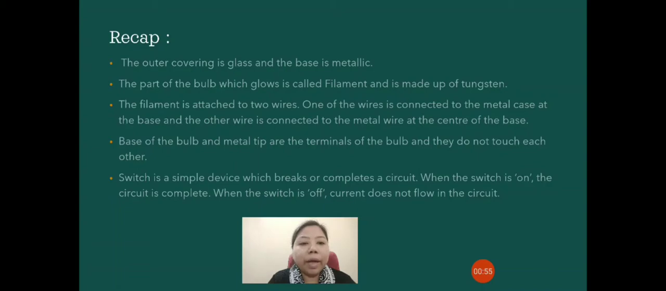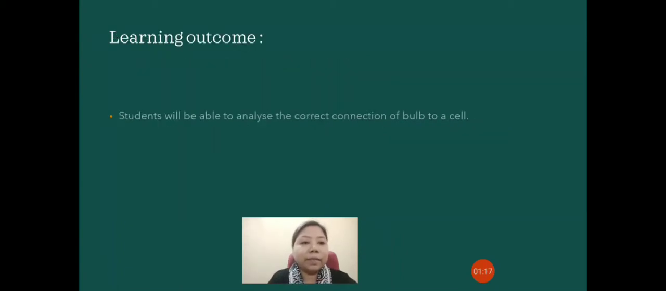The base of the bulb and the metal tip are the terminals of the bulb and they do not touch each other. A switch is a simple device which breaks or completes a circuit. When the switch is on, the circuit is complete, and when the switch is off, the current does not flow in the circuit. So, this is what we discussed in the previous class.